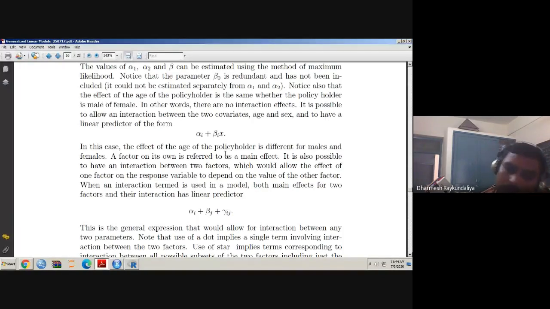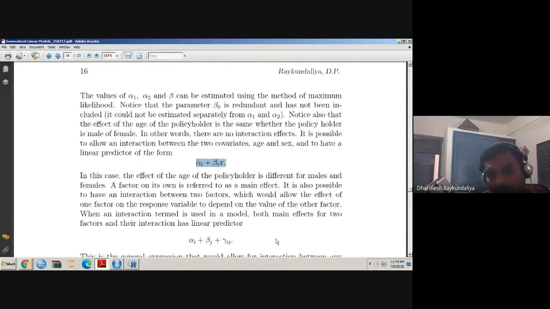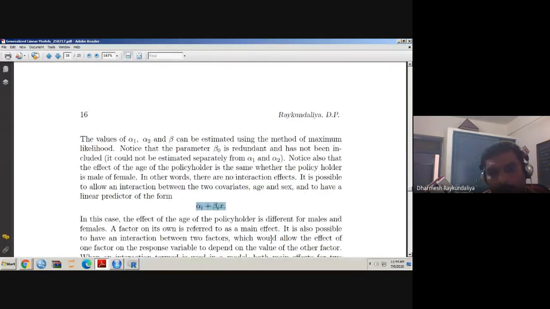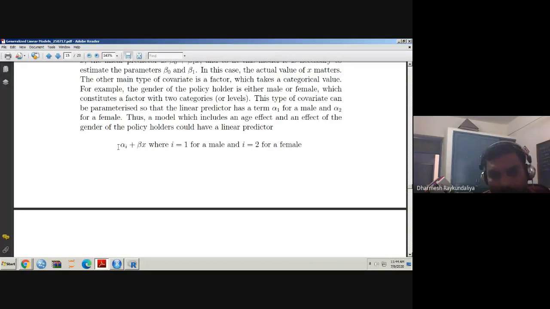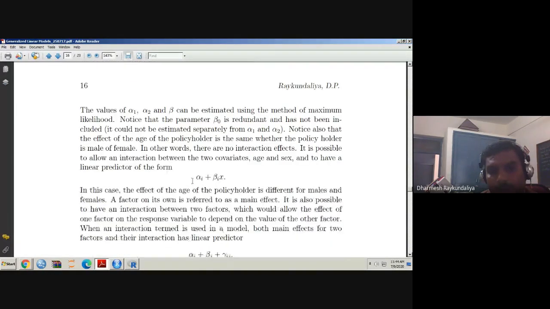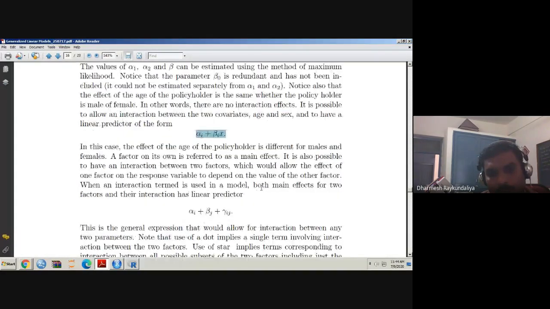However, if one factor and one covariate, and if you are looking for the interaction effect, then the form of the linear predictor is like that. If you have the one factor and one covariate, but you are only looking for the main effect, then the form is this. But if you are interested in main effect as well as interaction effect, when one factor and one covariate, then the linear predictor has this form. If both the factors are there, and if you are looking for the interaction effect and main effect, then the linear predictor has this form.